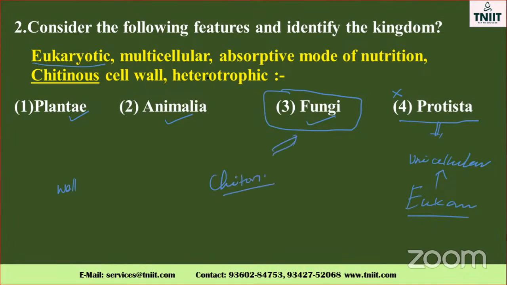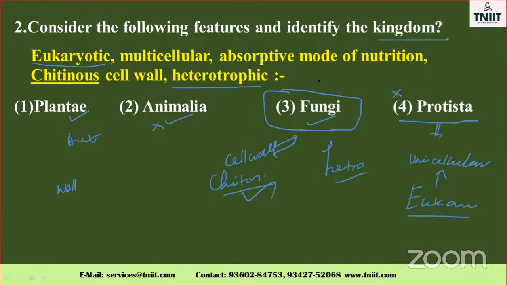This is also a kind of critical thinking question, but it is not the correct way. And heterotrophic nature: animals are also heterotrophic, but their cell wall is not made of chitin. Plants are autotrophic. Fungi are heterotrophic, and the fungal cell wall is made up of chitin. This is a very important idea. So they asked about the general characteristics of fungi.